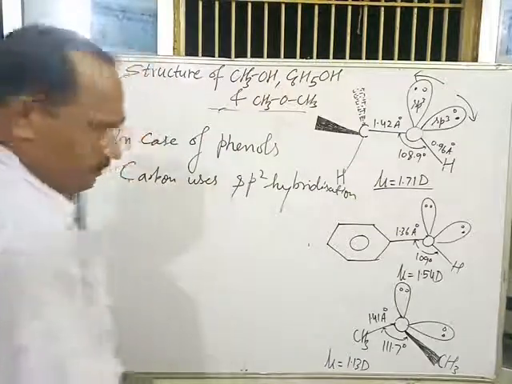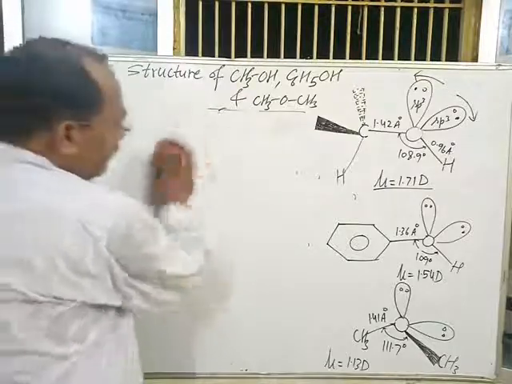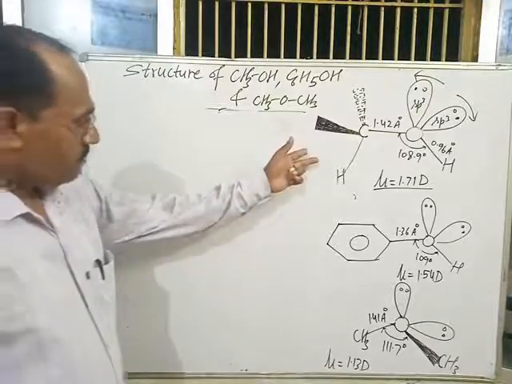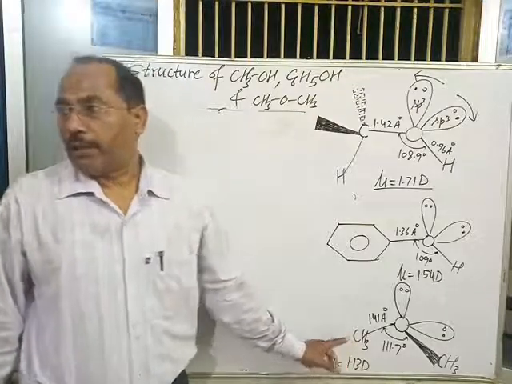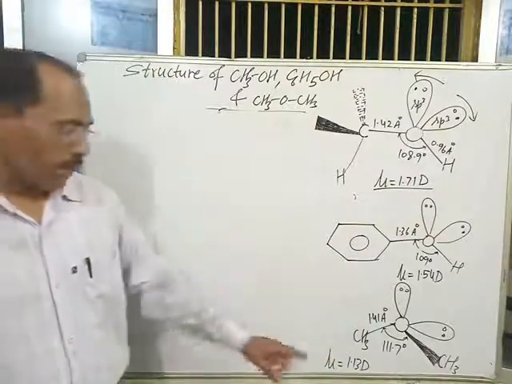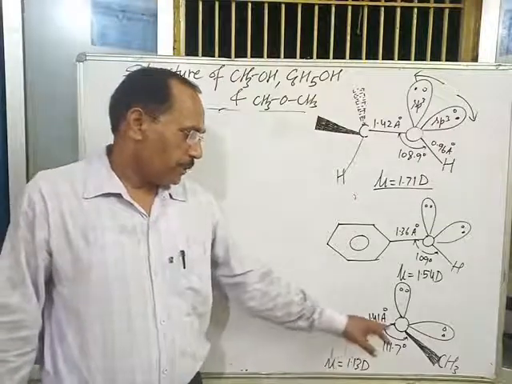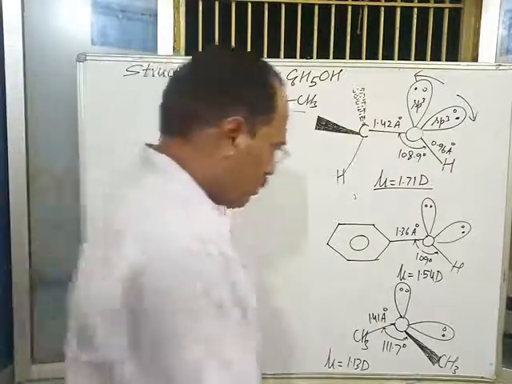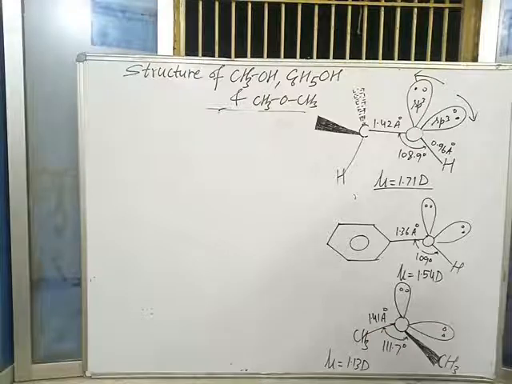In case of ethers, the hybridization state of carbon and oxygen both are sp3, and in the same way, out of the 4 sp3 hybrid orbitals, 3 of them form sp3 s sigma bonds with 3 hydrogen atoms, and one sp3 hybrid orbital forms an sp3 sigma bond with the oxygen atom. Okay, that's why in ethers these two bonds are actual single bonds.